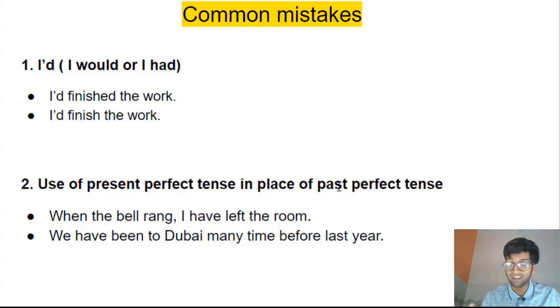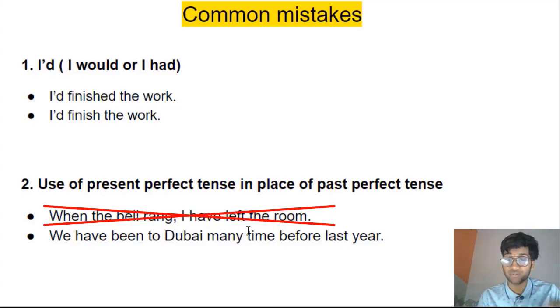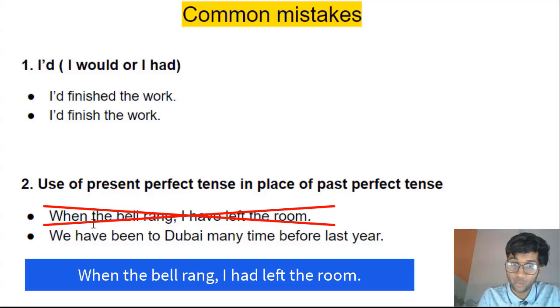Number two, use of present perfect tense in place of past perfect tense. You cannot do that. I've seen people make this mistake. Never make this mistake. Look at the examples. When the bell rang, I have left the room. Now, this is incorrect because you want to talk about an action that occurred before another action, and for that you have to use past perfect tense. When the bell rang, I'd already left the room, or I had left the room. I have left, incorrect. You can't use present perfect tense.